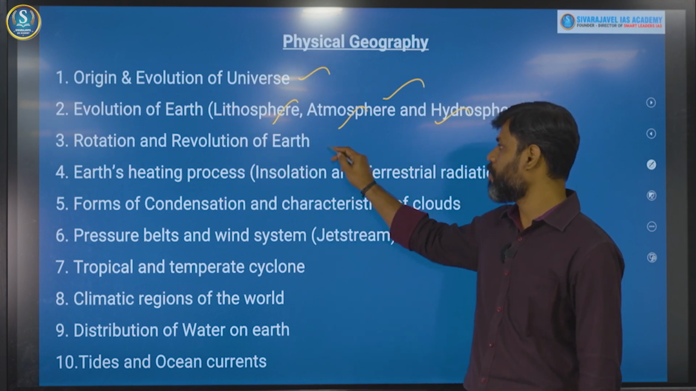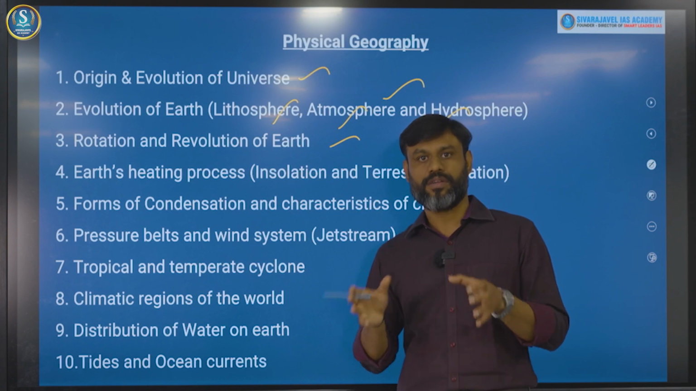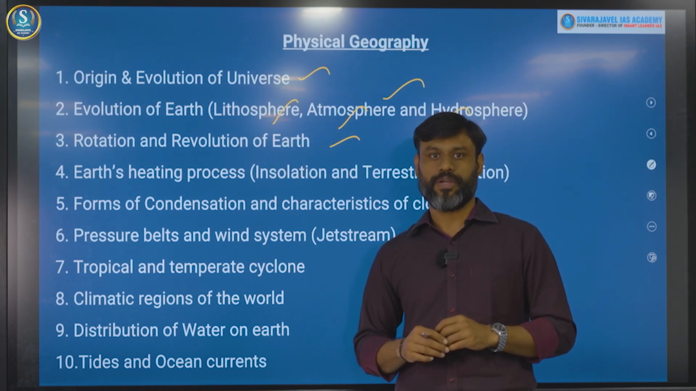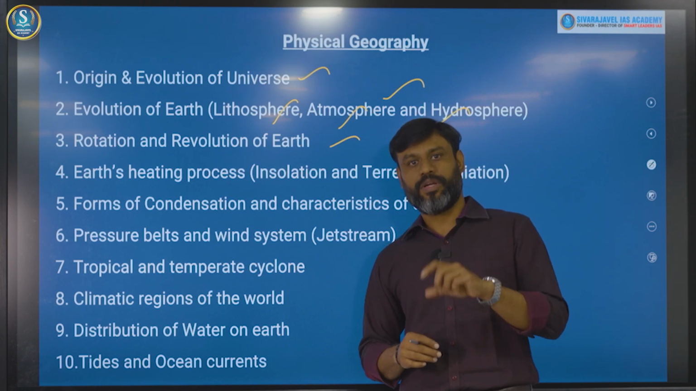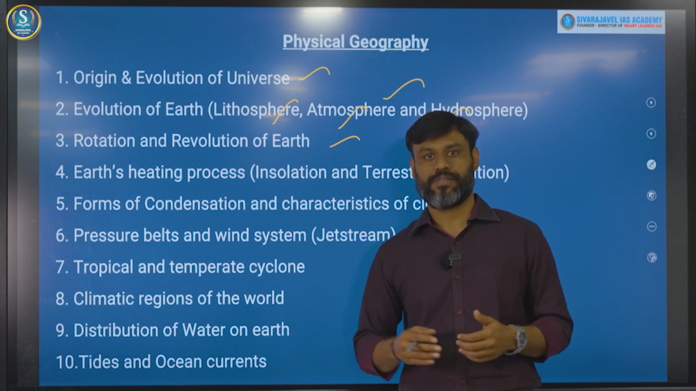Then the third most important topic is rotation and revolution of Earth. This is the most basic concept of geography, but every year you can expect at least one question from this topic. So the way the Earth rotates and how it changes with respect to various seasons, right?